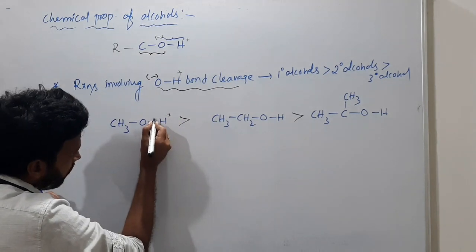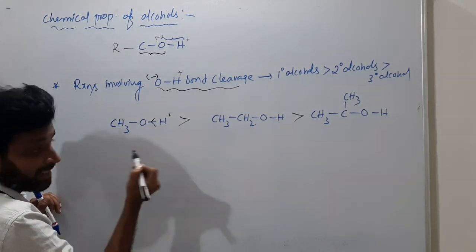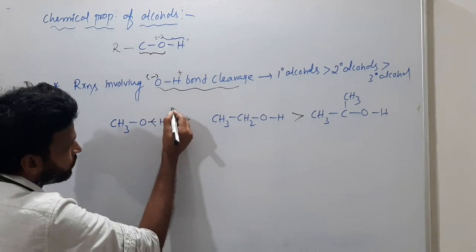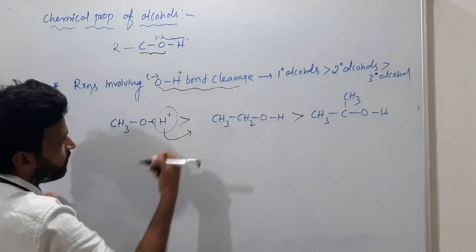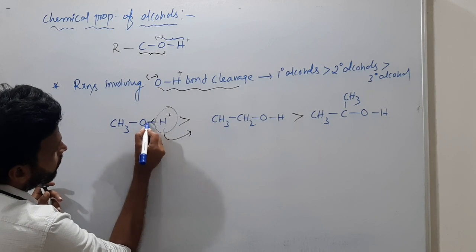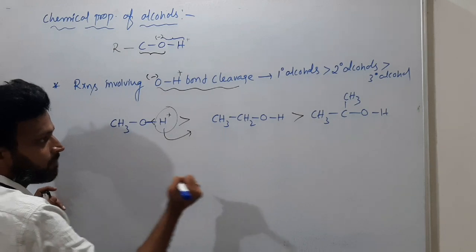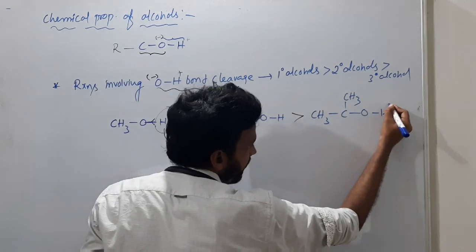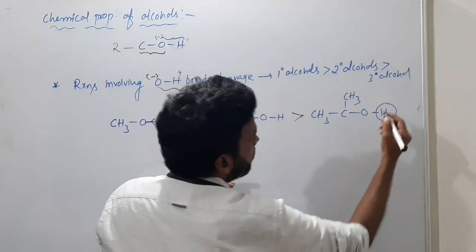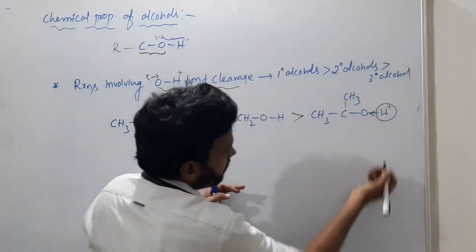Listen carefully. Hydrogen has to go in the form of H plus, right? So this sigma bond must move towards oxygen. The same thing must happen here: we have to remove this hydrogen as H plus, so this bond must come towards oxygen.